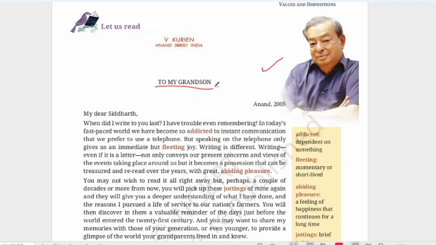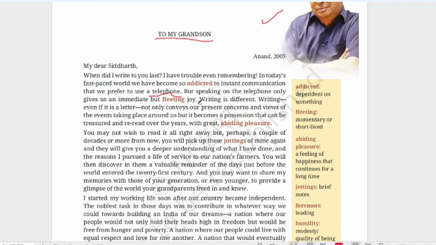Nowadays we are having mobile chat, WhatsApp, sending the message, very quickly the message is reached and we are reading it, isn't it? So it's very quick. So he's saying that instant communication, we prefer a telephone. But speaking on the telephone only gives us an immediate but fleeting joy. Fleeting means what? Momentary or short-lived. So this joy is only for some time, because when we are talking we are getting some joy, but after some time we will forget about it.